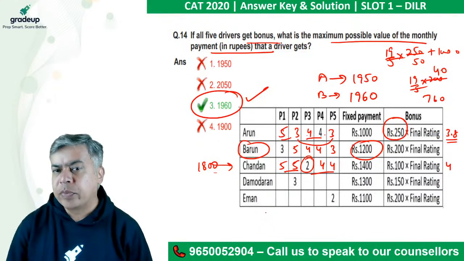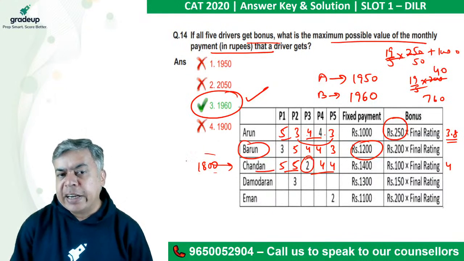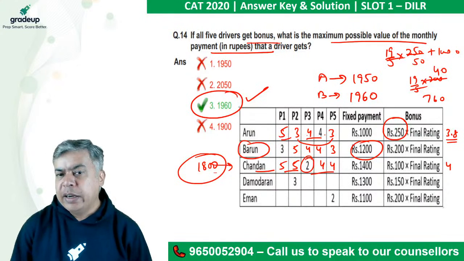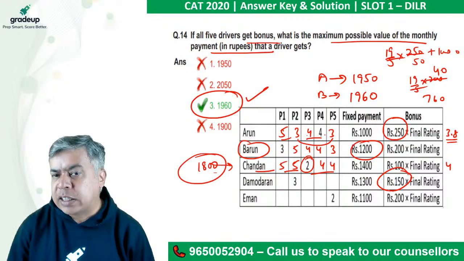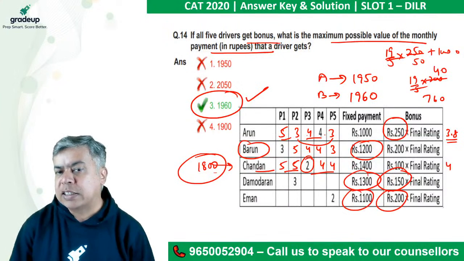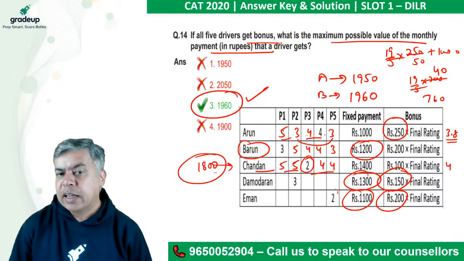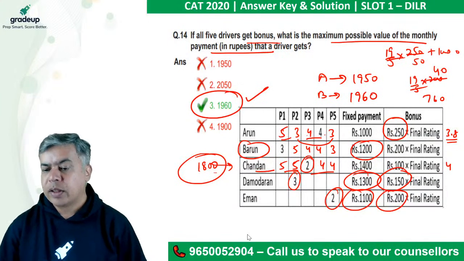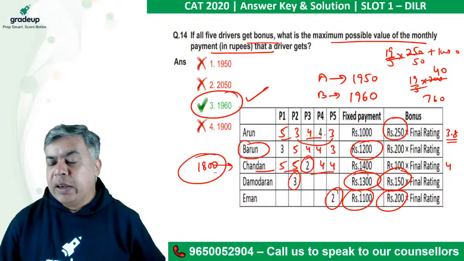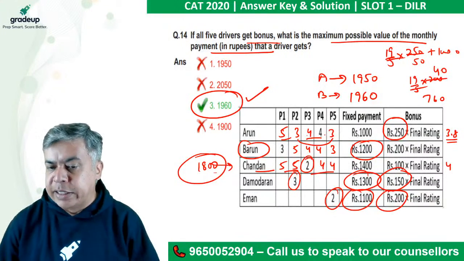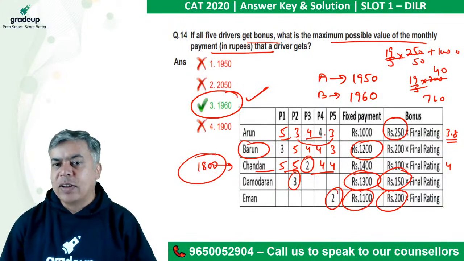That is the maximum, because Chandan, you are getting 1800 only. Here the values are very less. The rating points are also less, the fixed is also less. And here 2 is given, 3 is given, the lesser values are given. So B will have the maximum, 1960. That will be the maximum.